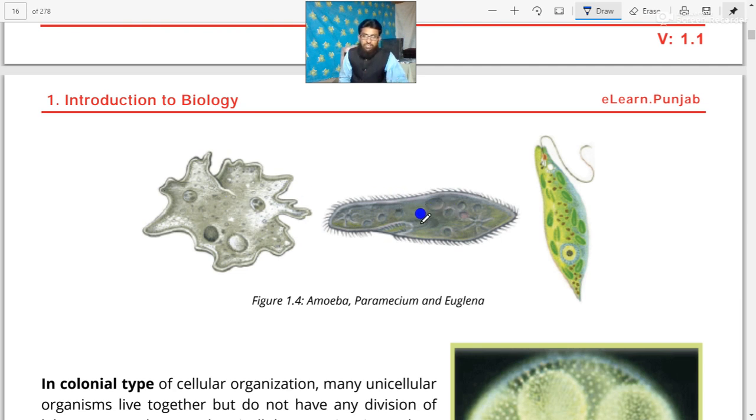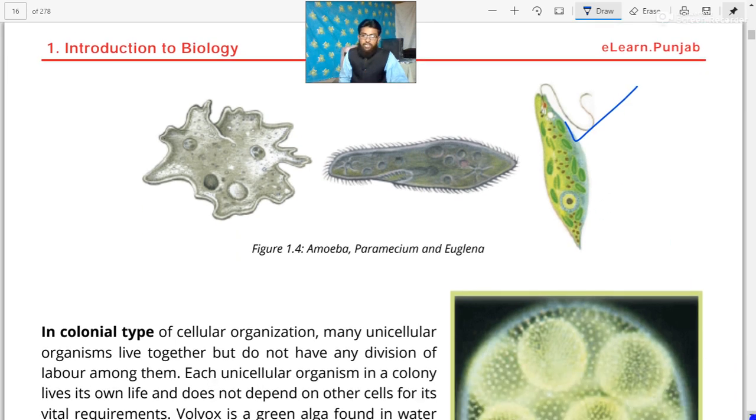Next is paramecium, a shoe-like structure. It is a paramecium. It is a single cell. It carries all life processes within it. So it is also unicellular, same as Euglena. Now, dear cadets, we will discuss the colonial type of